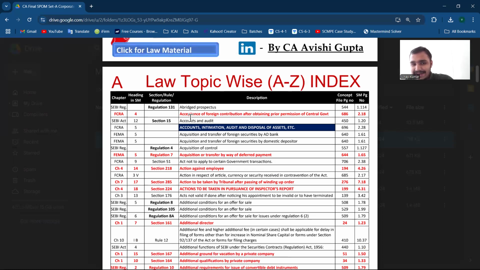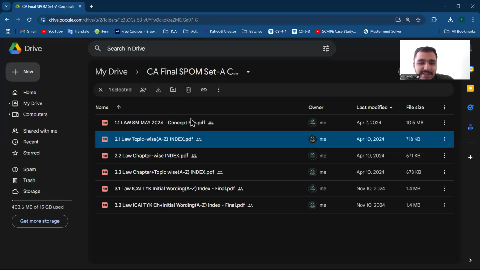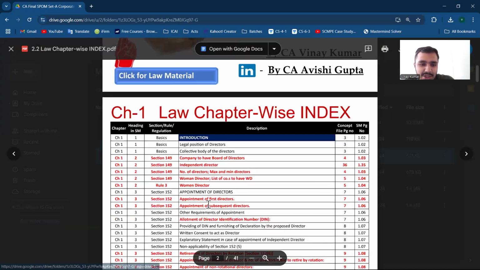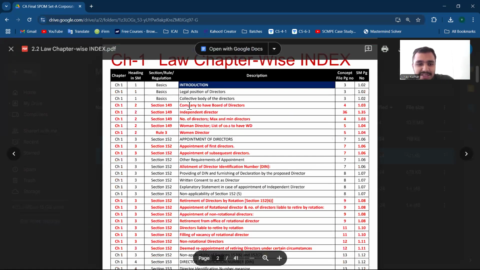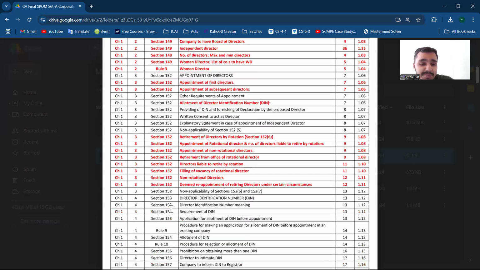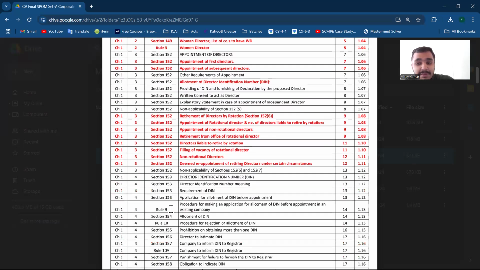At that particular time, what can that student do now? He can read this once quickly. For example, if a student is a little weak in law and has time available now, he can quickly go to that chapter, like in this chapter wise index, note that chapter 1, go to chapter 1, see which topics are being asked or highlighted, like section 149 is more important, 152 is particular, and which topic is more relevant, and the page number of that.